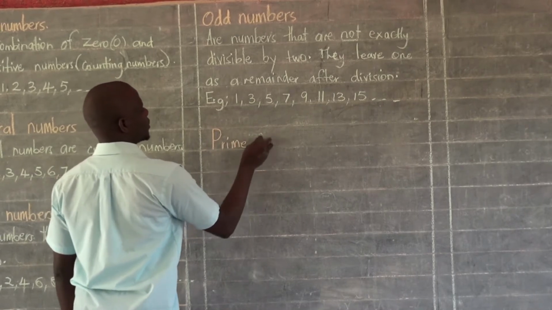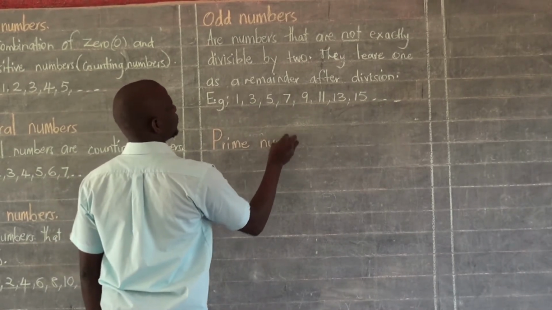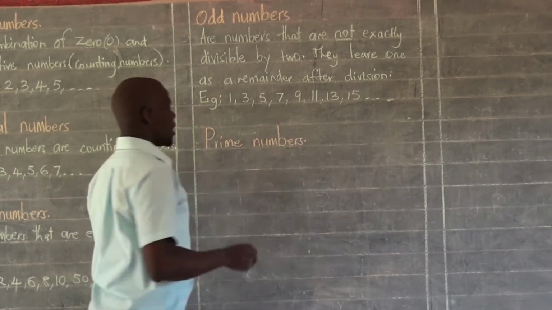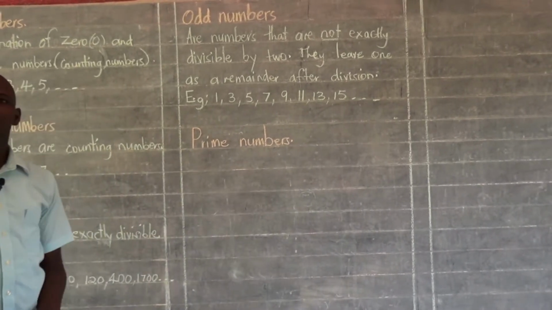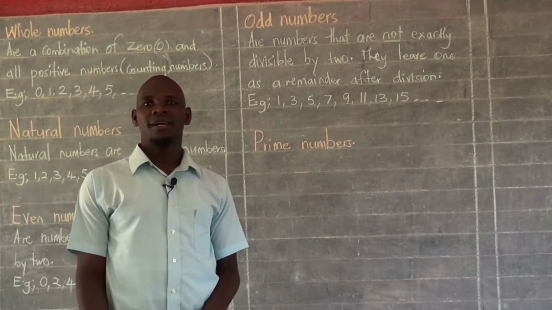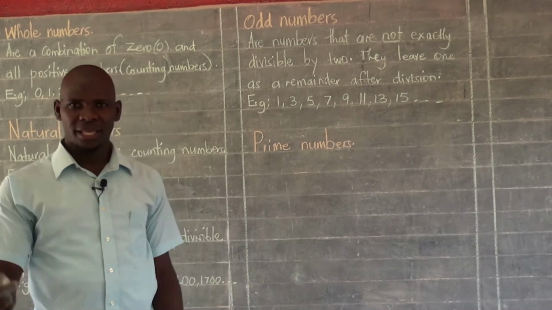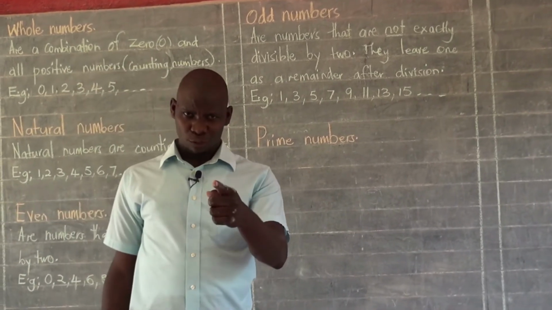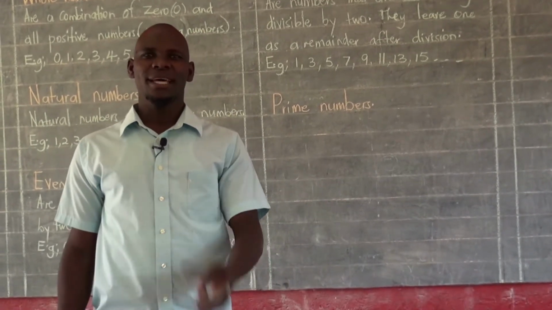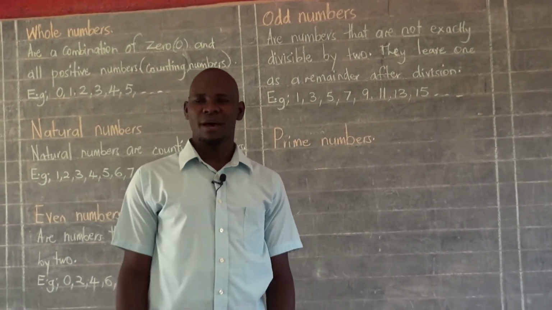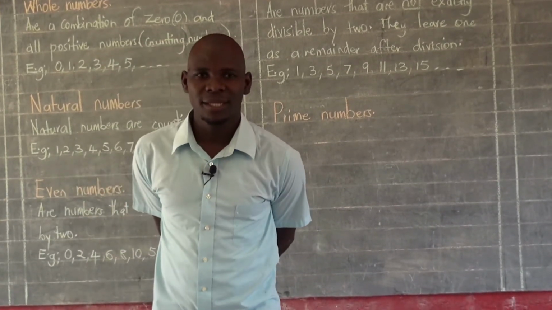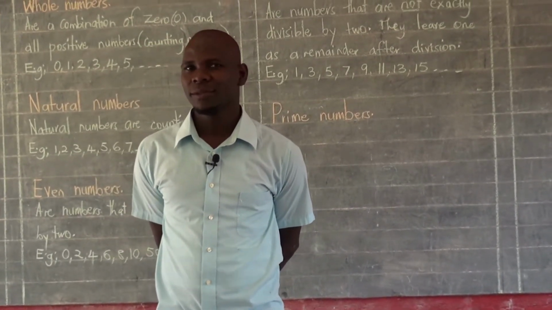Prime numbers. We want to look at prime numbers. What could prime numbers be? This time around I want a boy to give me the answer. Last time Babire gave us. Now Deus, you are going to give us the answer. You are going to tell us something that you know about prime numbers. Can we listen to Deus? Yes, Deus, what are prime numbers?